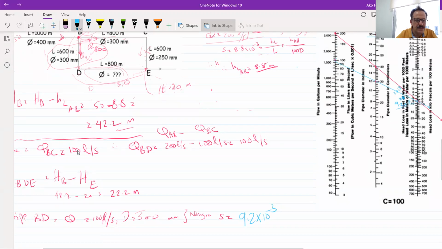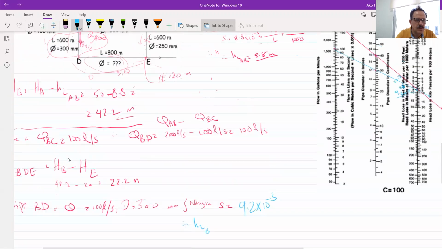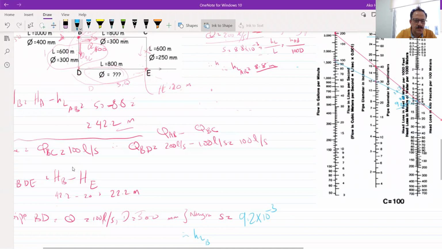Its length is 600 meters. So the head loss from B to D is equal to the value of S times the L, which is 9.2 times 10 to the power minus 3 times the 600 meters. So what will happen?